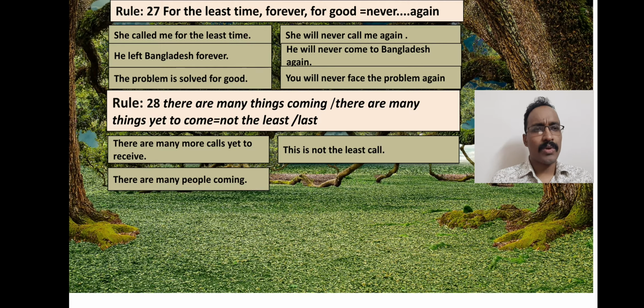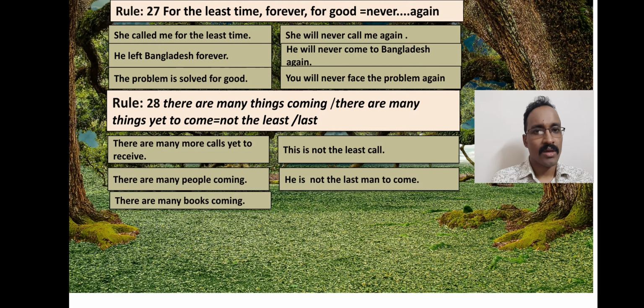See another example. There are many people coming. He is not the last man to come. There are many books coming. This is not the least book or last book.